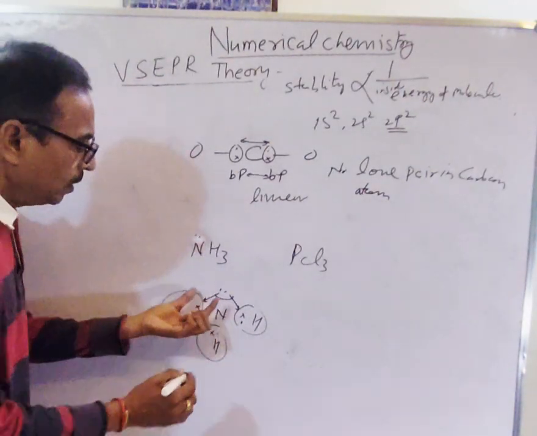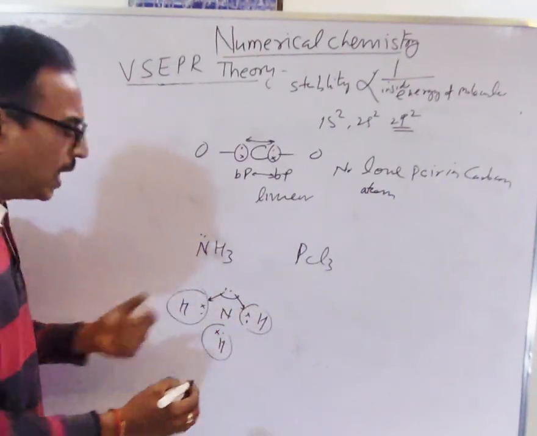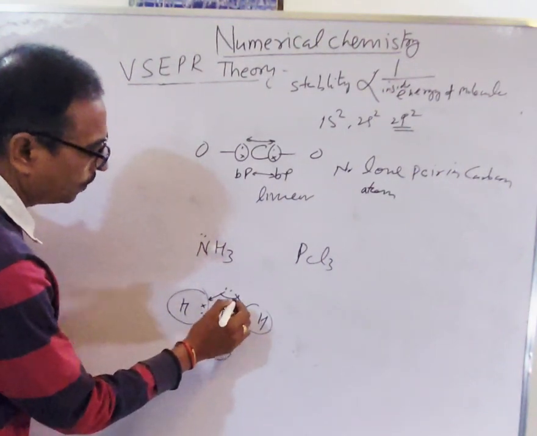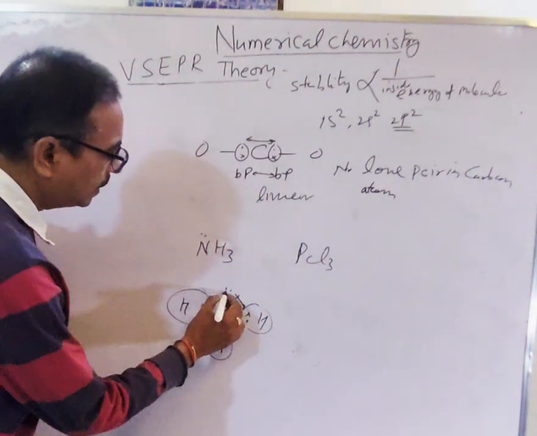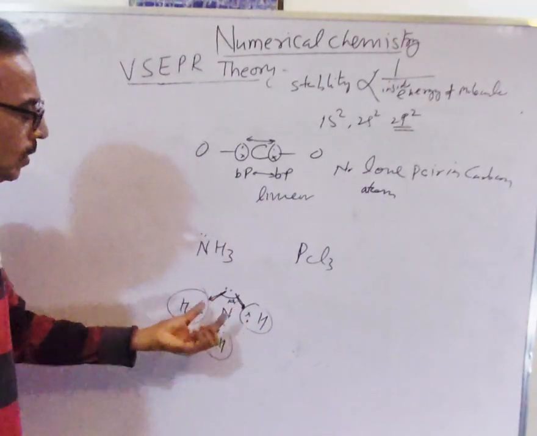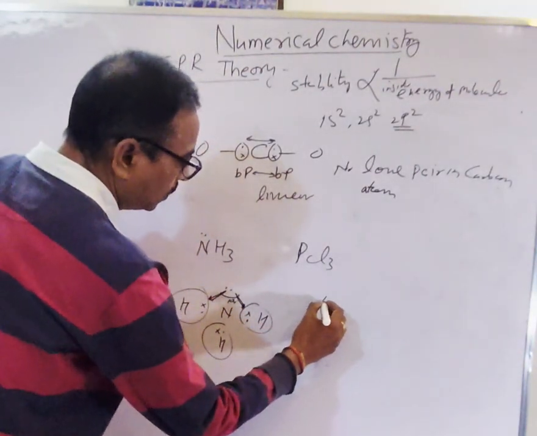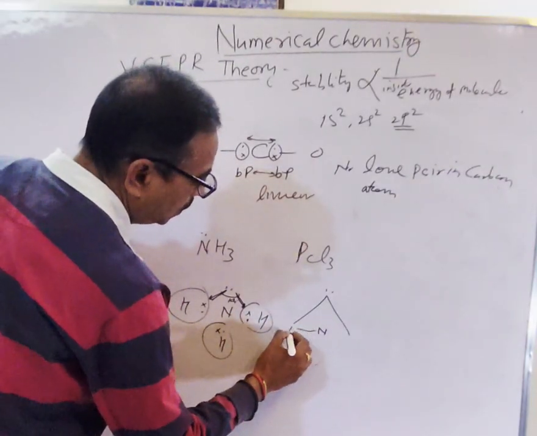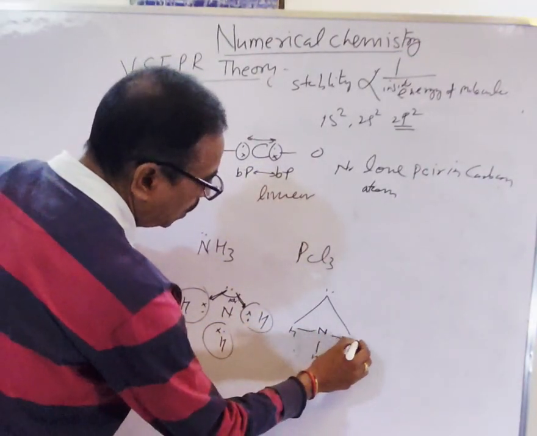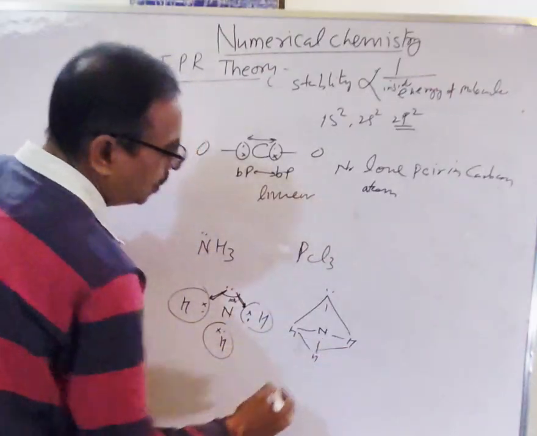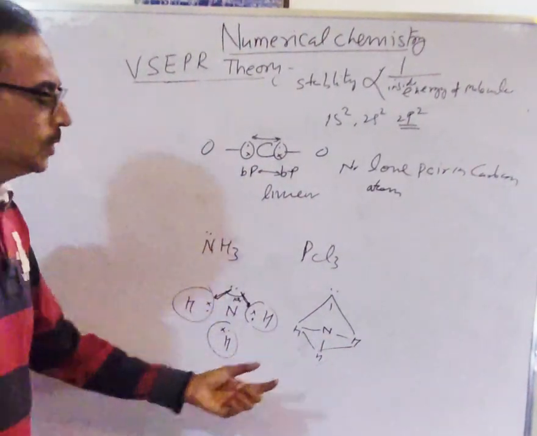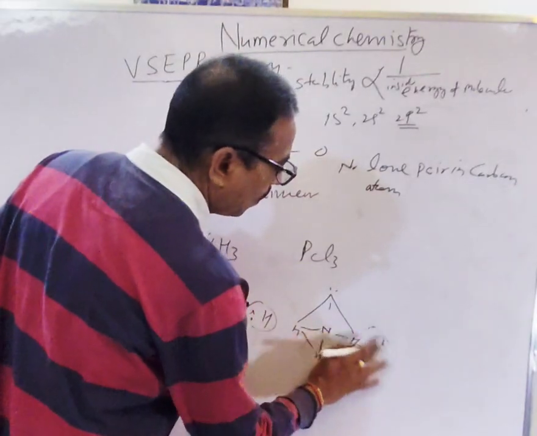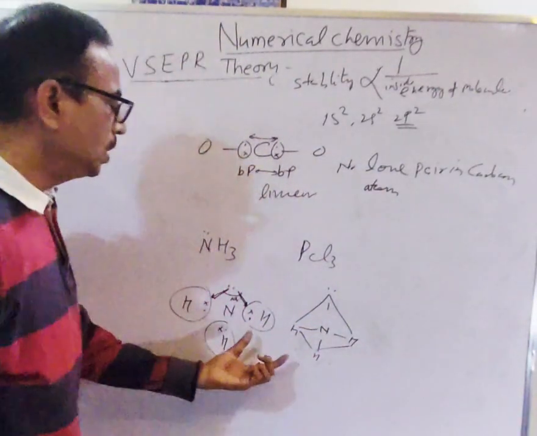In tetrahedral the angle is 109, but in ammonia it is 104. So the angle will be less than 109. So the shape is trigonal pyramidal. This is the lone pair, this is nitrogen, these are hydrogens. This type is the shape.